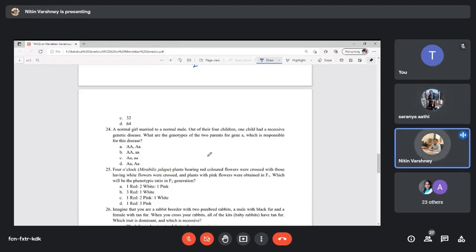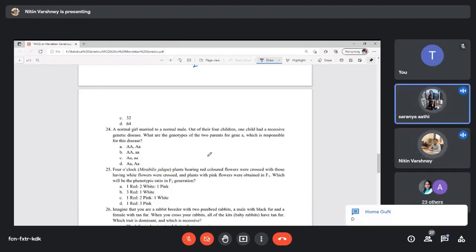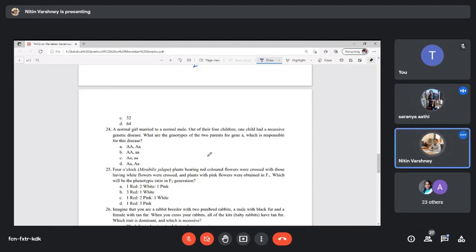You get the question. A normal girl married to a normal male. Out of their 4 children, one child has a recessive genetic disease. Which are the genes?